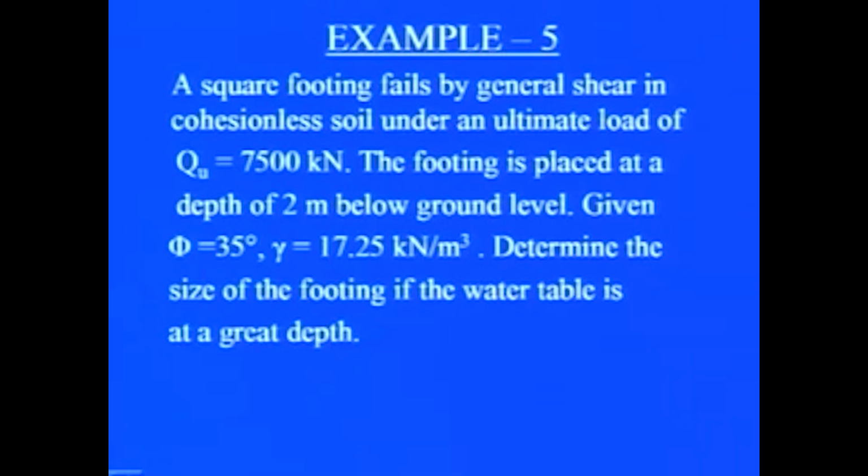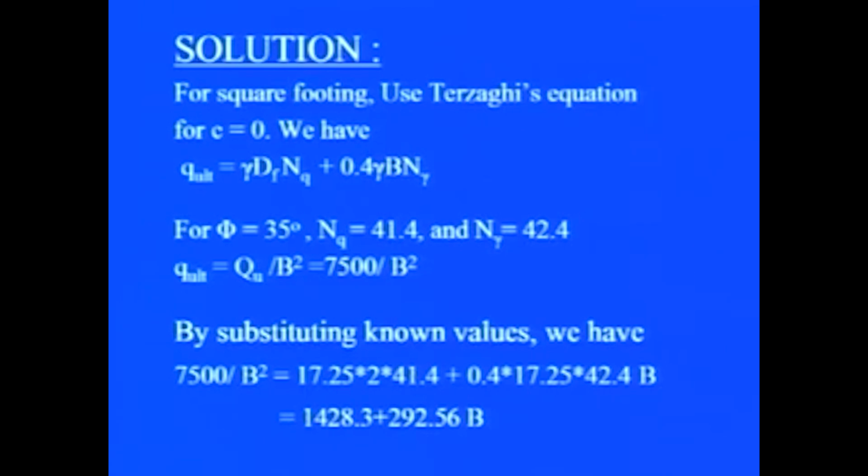This can be solved by using Terzaghi's equation for square footing. Here we have c equal to 0, so the c Nc term will vanish and we will be left with q ultimate equal to gamma df Nq plus 0.4 gamma B N gamma, because this footing is a square footing. For phi equal to 35 degrees, Nq equal to 41.4 and N gamma equal to 42.4, these can be obtained either from the table or from the charts.